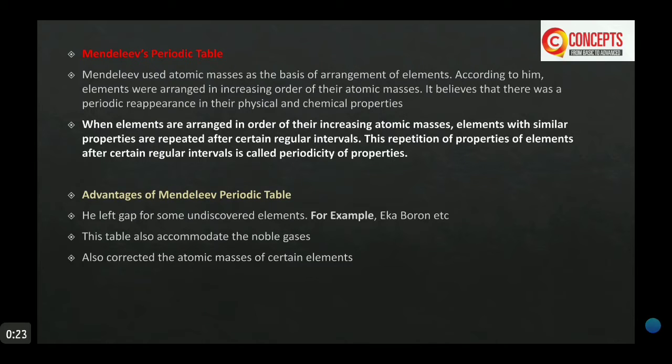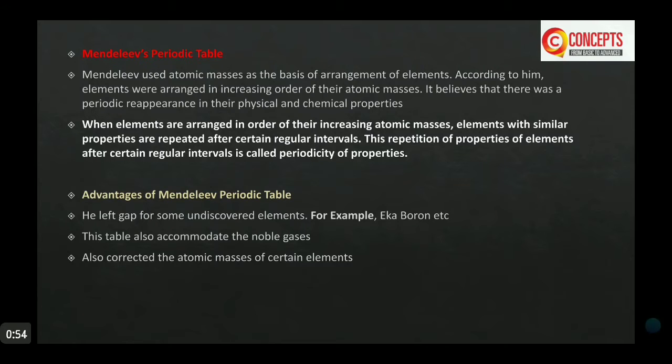Dmitri Ivanovich Mendeleev, a Russian scientist, was the first to make a very significant contribution in the formation of the periodic table. He later stated the law of chemical periodicity, in which he said that chemical properties are repeated after a certain period.